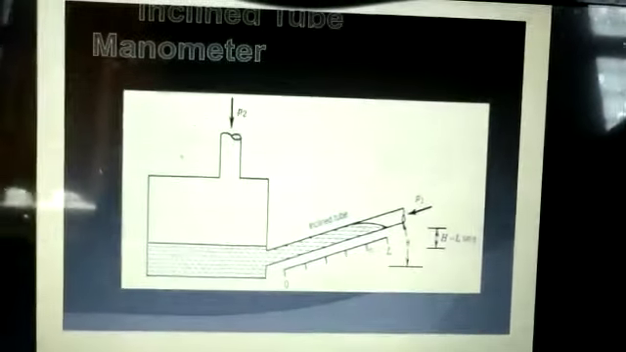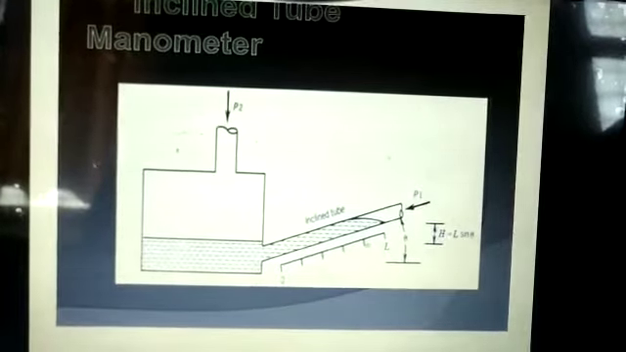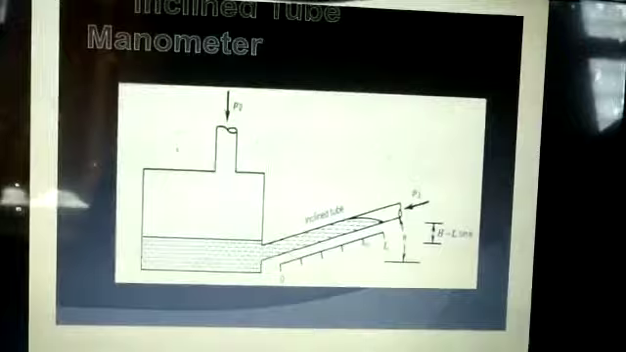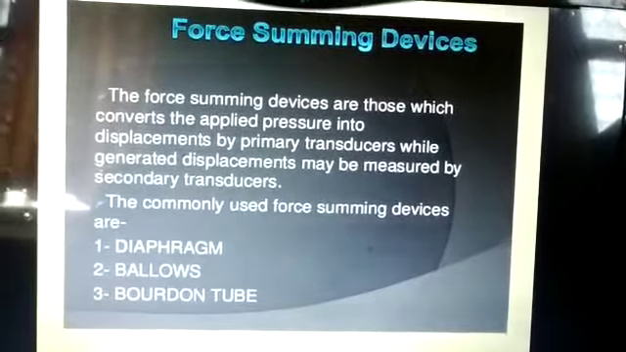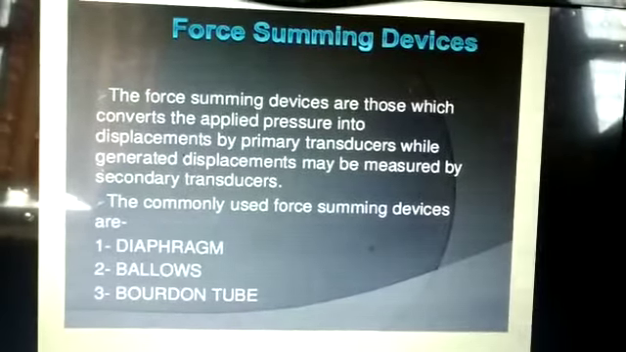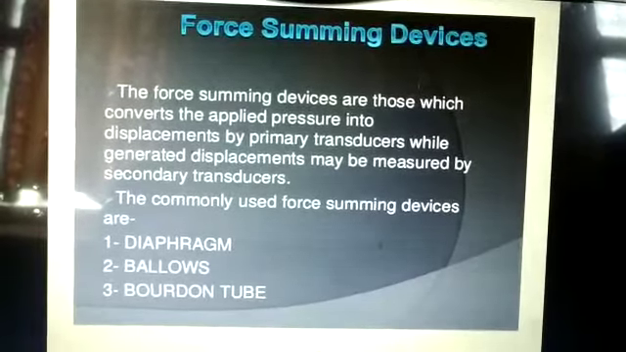The inclined type manometer is also shown here. There are two ends, P1 and P2. The tube is inclined with respect to the other container. Next we discuss force summing devices. The force summing devices are those which convert the applied pressure into displacement.